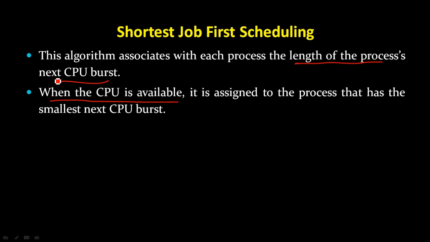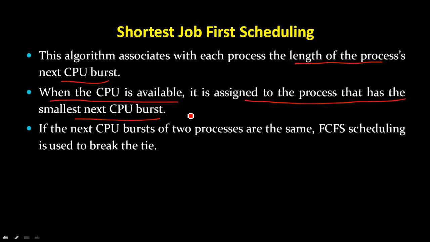When the CPU is available, it is assigned to the process that has the smallest next CPU burst. In the ready queue, whichever process has the smallest next CPU burst will be assigned to the CPU.